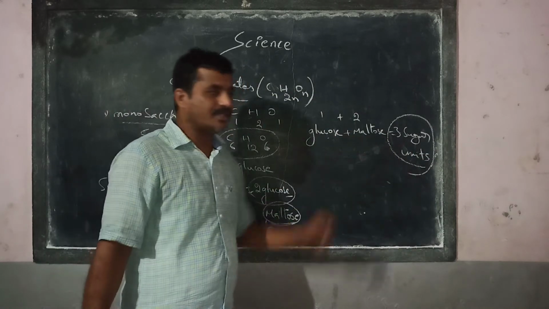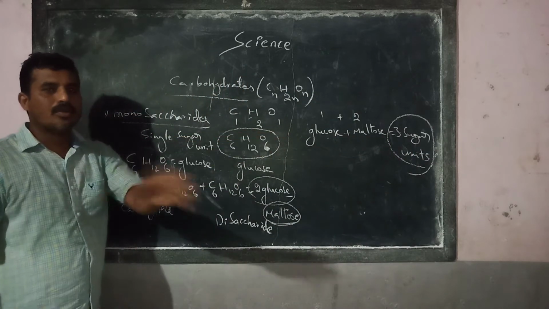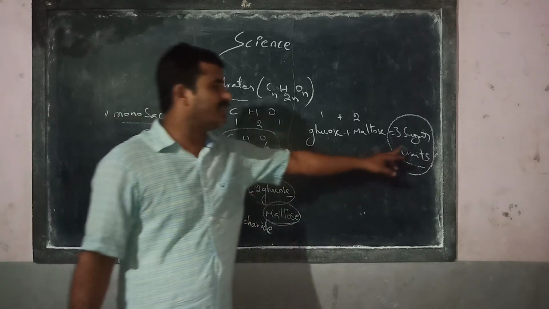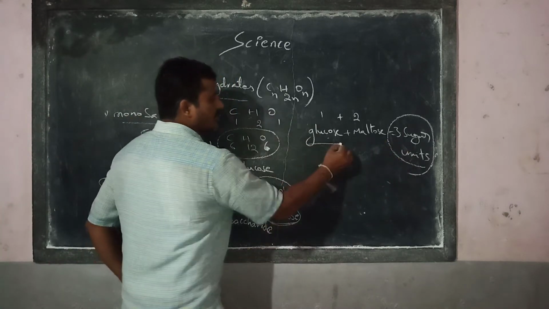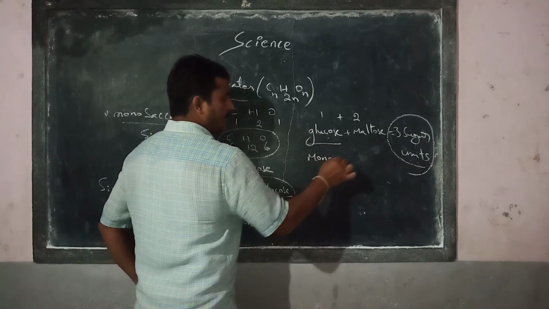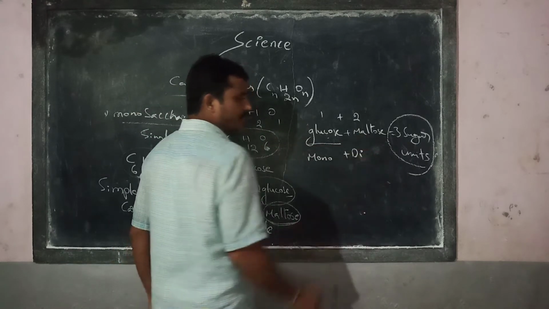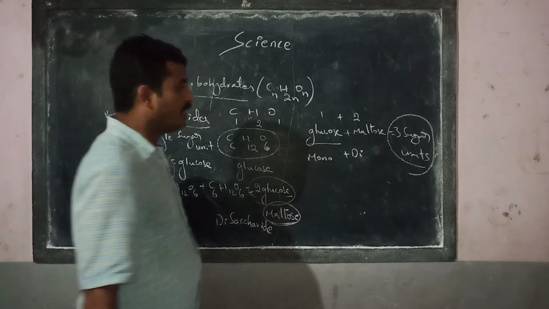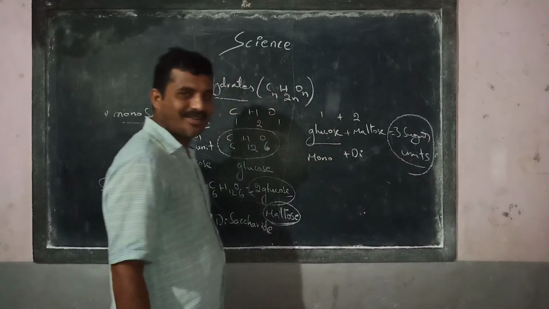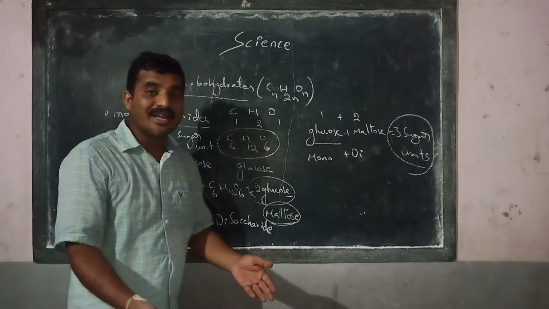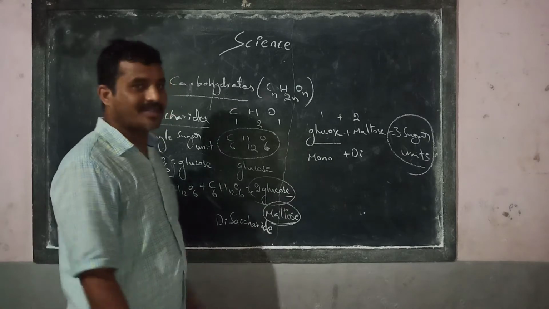Now tell me, what is it? Is it monosaccharide? No. Why is it not monosaccharide? It is not having a single unit. If you take this one glucose, it is monosaccharide. Plus, if you take maltose, it is disaccharide, because it is having 2 sugar units. Now what about this? 3 sugar units. It is trisaccharide actually. Trisaccharide.